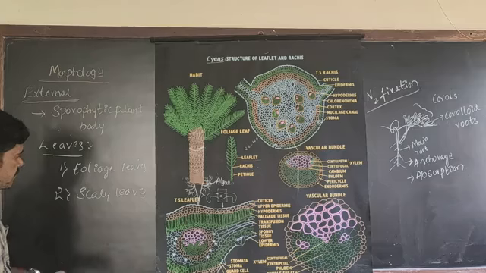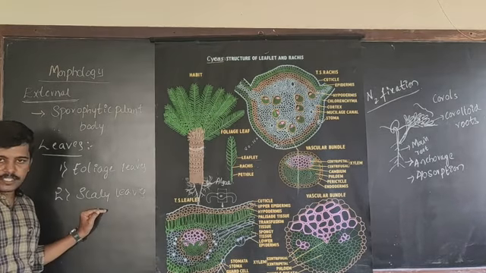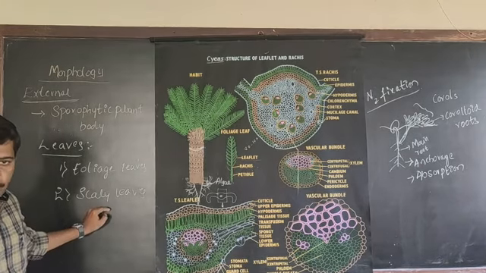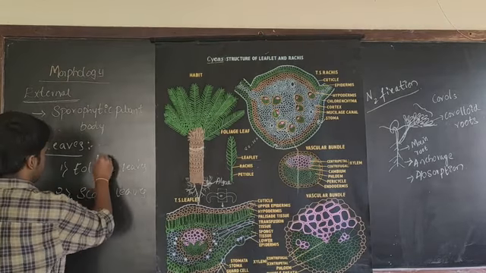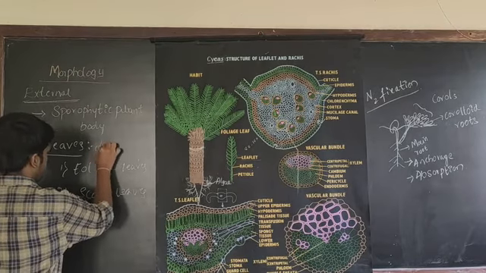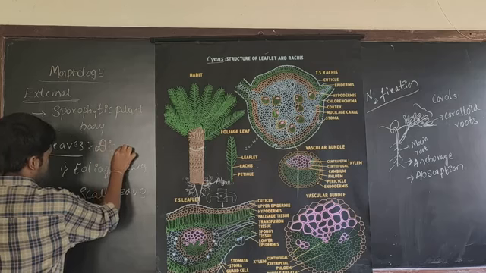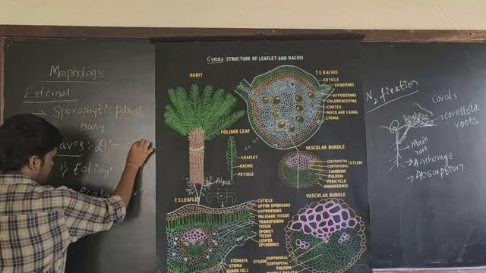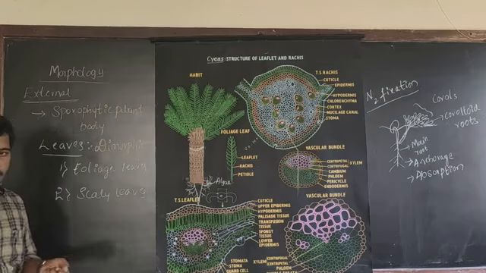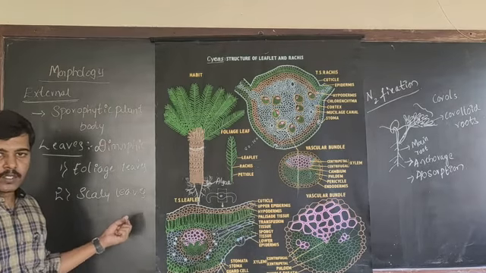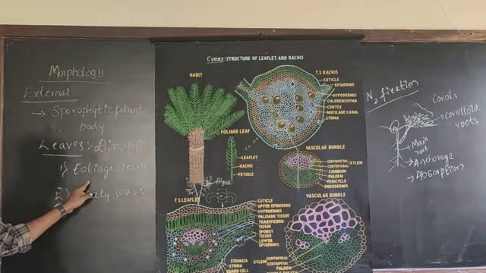The foliage in case of Cycas bears two types of leaves, or it is said to be dimorphic. Di means two. Two types of leaves are present in case of Cycas.